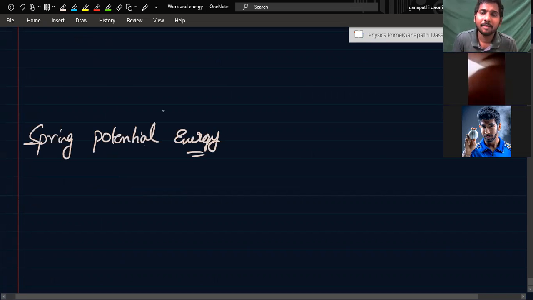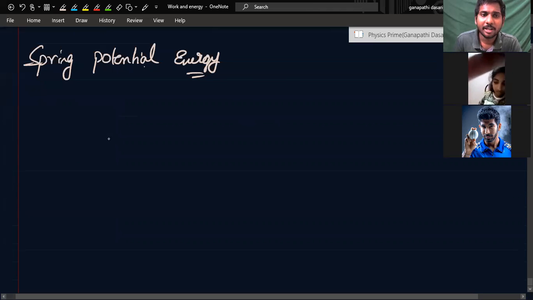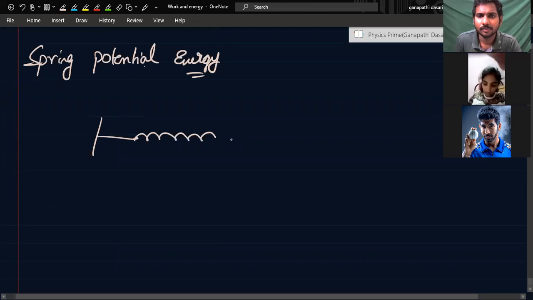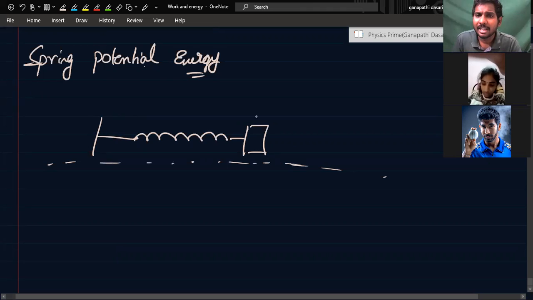You remember that if it is a variable force, we need to find the work done by integrating. Here you see a spring. I already explained spring force, right? If you are extending a spring from its natural length...